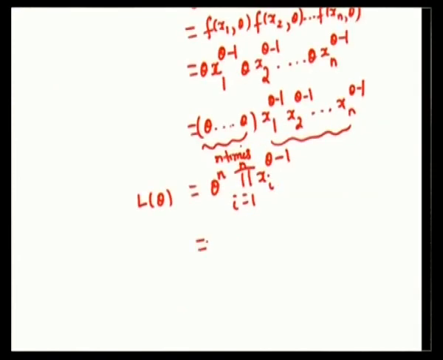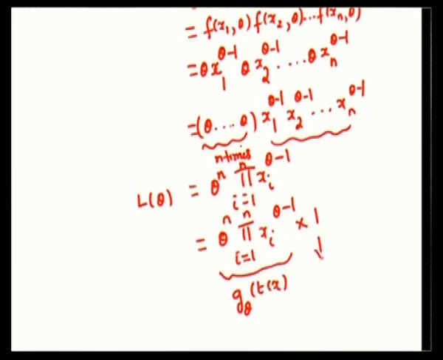So how do we find the sufficient estimator? Now I am going to introduce the concept of the factorization theorem, where I can write this as theta power n times the product of xi to the power theta minus 1, i equal to 1 to n, into 1, where this term is nothing but g theta of T of x, and this I can write as h of x.